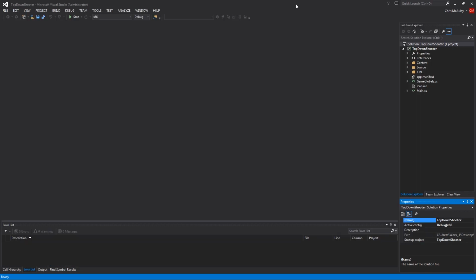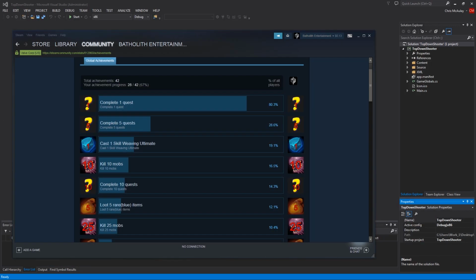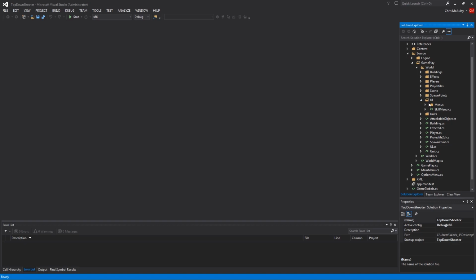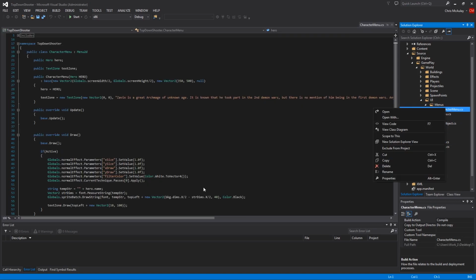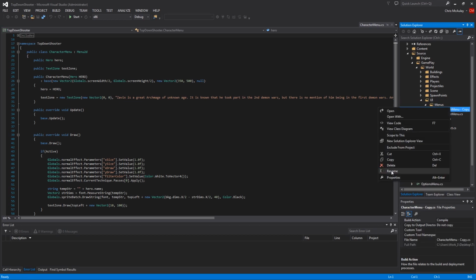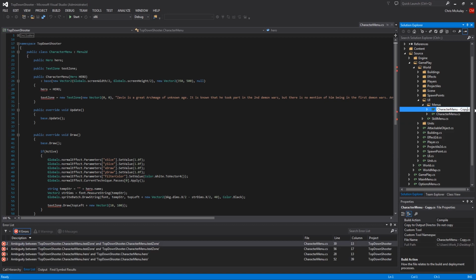Okay? Alright, so first thing that we can go through and deal with is getting the menu made. So we want to come in, go to world, come into UI. That's where we put our menus, right? And let's just copy this one, because that is a good place to start. Paste, rename it to exit menu.